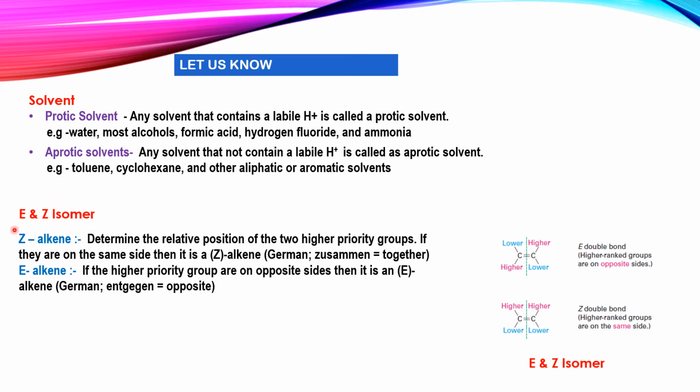Secondly, I have mentioned here the concept of the E and Z isomers. Why I am explaining this concept, you will know later while learning this reaction. Now, what is a Z alkene? If we give priority to the groups attached to the carbon-carbon double bond, and the groups of higher priority are on the same side, then it is a Z alkene, where Z means together. If the groups of higher priority are on opposite sides, then it is an E alkene. This is the E and Z isomer. These two concepts are basically needed while learning the mechanism of this reaction. You will come to know it later.